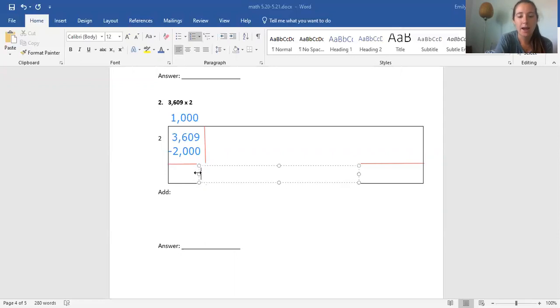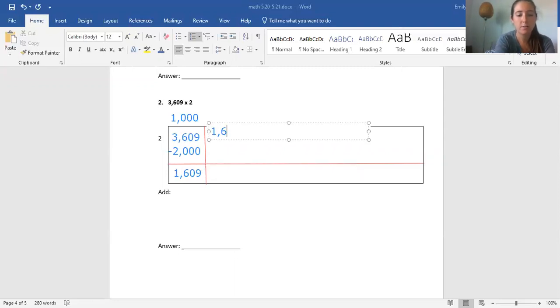9 minus 0 is 9. 0 minus 0 is 0. 6 minus 0 is 6. And 3 minus 2 is 1. 1,609. So we're going to put that over here. Now, I'm not going to do what times 2 is 1,609 because I don't know. I'm going to do what times 2 is 16. And I know that 8 times 2 is 16. So 8 times 2 equals 16, but I want 2 more zeros there. So I'm going to put my comma and 2 zeros, but when you do that, you have to add the zeros to the top number.